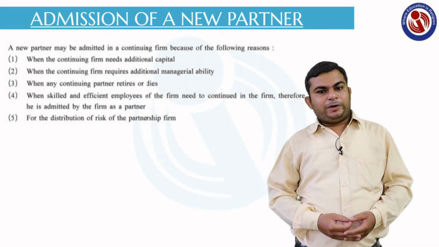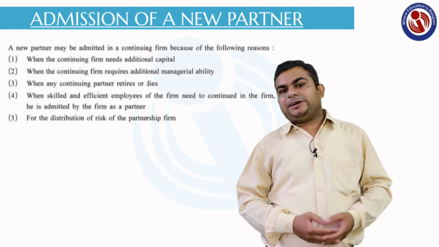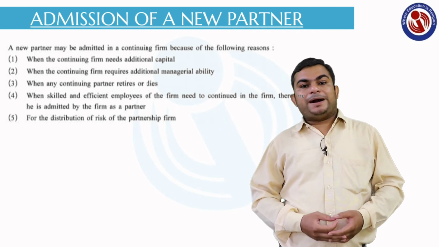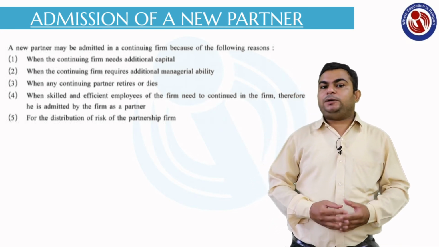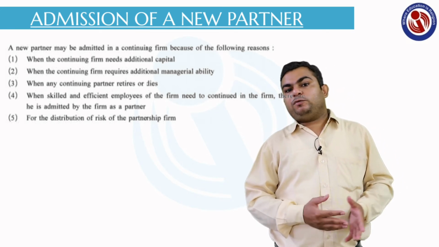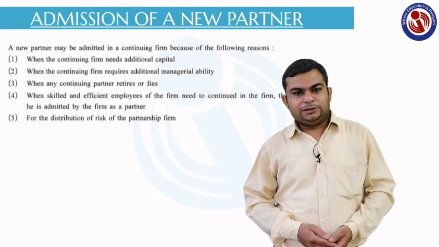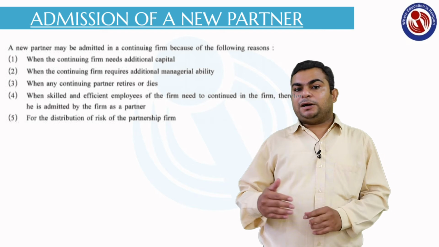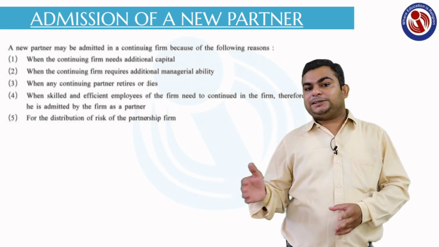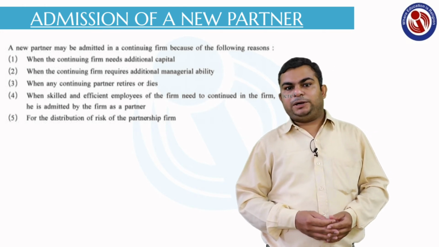You might have a query that for additional work we may appoint an employee. But an employee is after all an employee only. He will not work as a partner would. When a partner gets a share in profit, he will be encouraged to work more. But an employee would not be that encouraged because he is going to receive a fixed salary. So he will be working with some confinements, some limitations. As compared to a partner, his efficiency cannot be compared. So we are admitting a new partner for that management work.